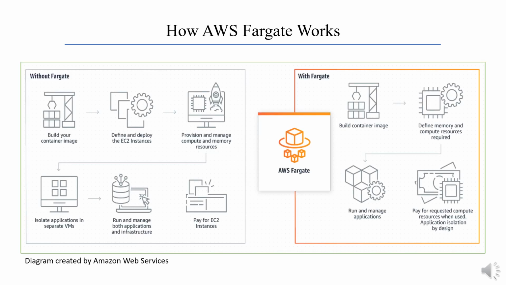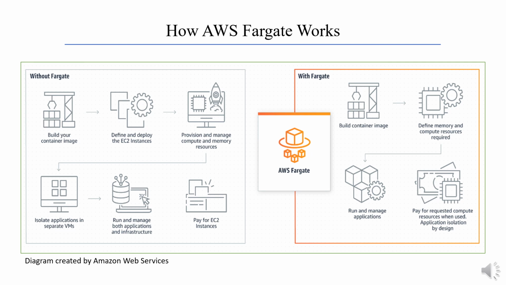Excellent. Now let's see how AWS Fargate works in a typical application environment. AWS Fargate is compatible with both Amazon ECS and Amazon EKS. Select any OCI-compliant container image, define memory and compute resources, and run the container with serverless compute. The diagram is created by Amazon Web Services.